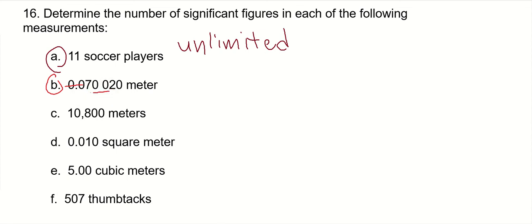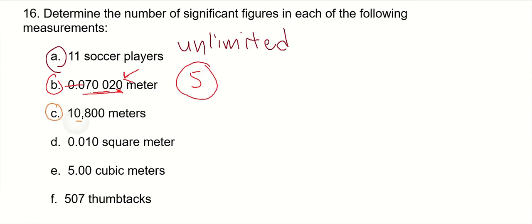All right, and then the 0 at the end, trailing zeros, are significant if they are to the right of a decimal. There's no reason to put that 0 there after a decimal at the end of a number if it wasn't measured. So we're saying it is measured. Right? The 7, the 0, the 0, the 2, the 0, they're all part of the measurement. So that's 5 significant figures.